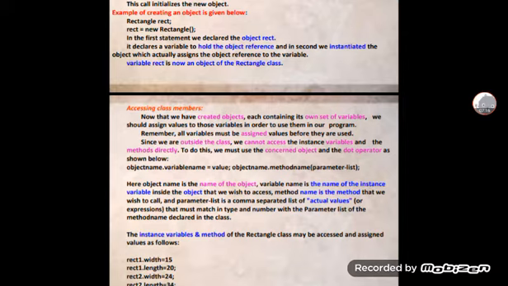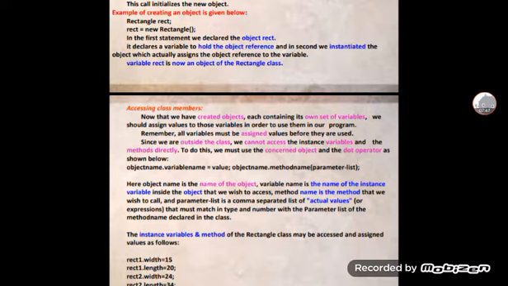It declares a variable to hold the object reference, which is a reference variable, and in the second we instantiate the object, which actually assigns the object reference to that variable. In this, the variable rectangle is now an object of the rectangle class, whose class name is Rectangle.